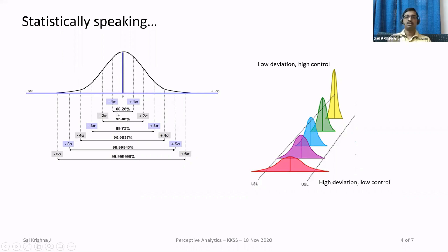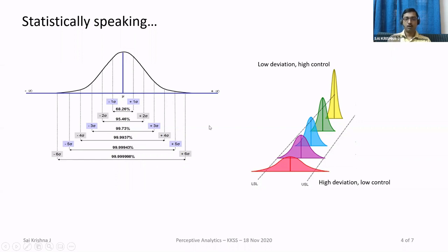Okay. So what is this number 68.26%? What we say here is, if any process follows a normal distribution, then 68.26% of the readings will lie within one standard deviation of the mean. So that is minus 1 sigma to plus 1 sigma. Similarly, 95.46% of the readings will lie between minus 2 sigma and plus 2 sigma, that is within 2 standard deviations of the mean. Similarly, we have something called 6 sigma, where 99.999998% lie within 6 standard deviations of the mean.